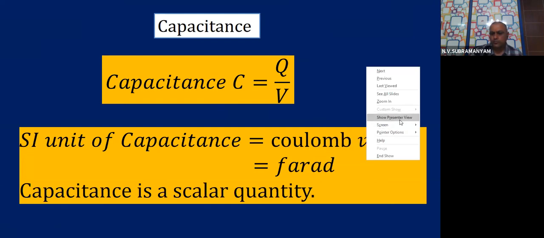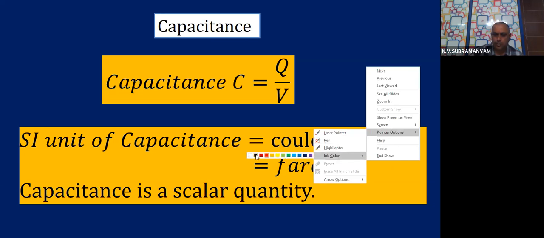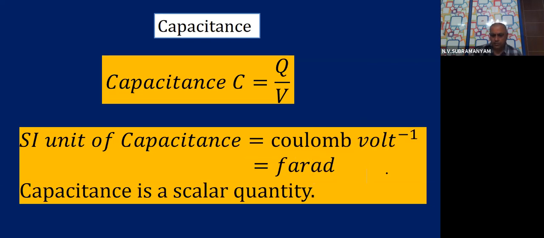For the benefit of all of you, I am writing this. The farad symbol is capital F. Please remember, what is the symbol for farad?